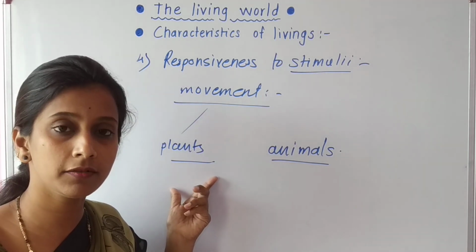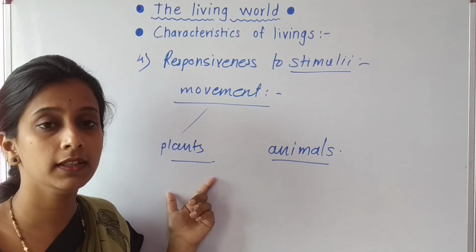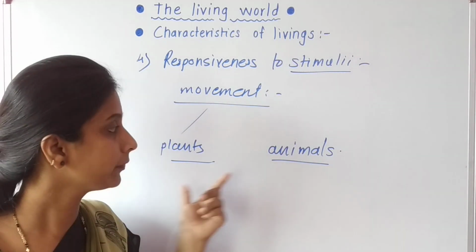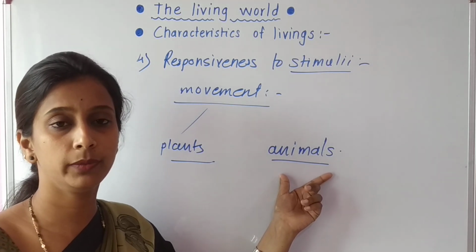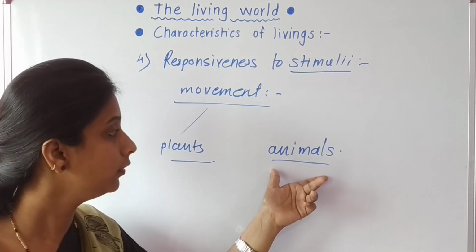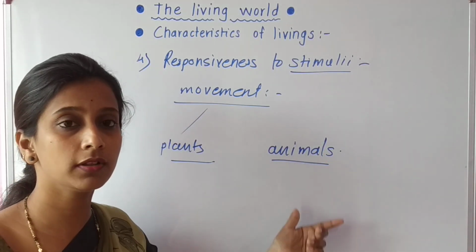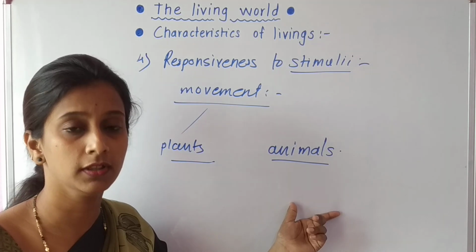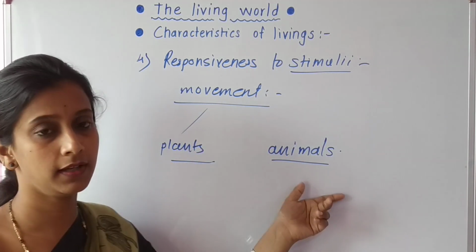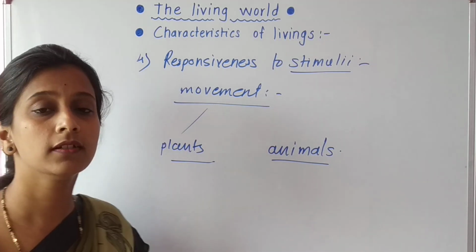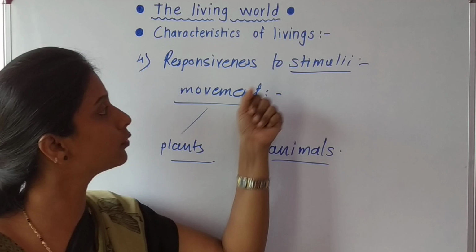They remain at one place till the end of their life, but they can move and respond. Animals can displace from one place to another; they move everywhere. They cannot remain steady at one position, and that is the big difference between the movement of plants and animals. So students, this is about the next characteristic, responsiveness to stimuli.